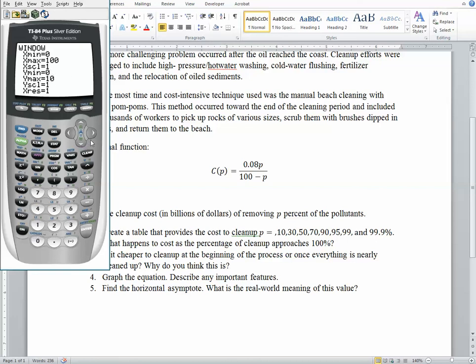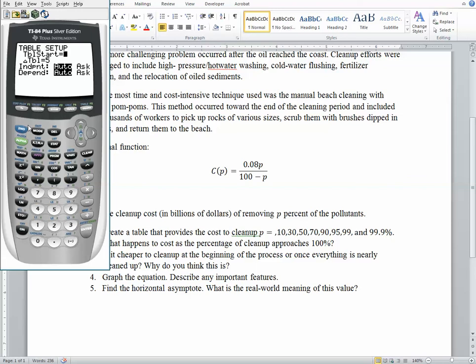I can't imagine how high this is going to get, so let's maybe just leave this at 100 for now and see how this thing behaves. We're not graphing it yet, but let's just look at our table. Let's start at 0% and go by increments of, I don't know, 5% maybe.